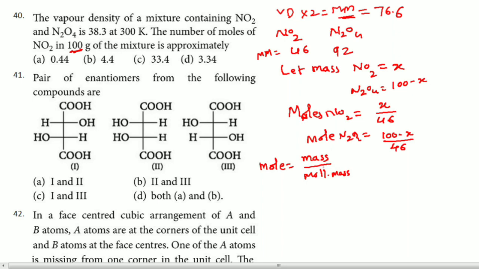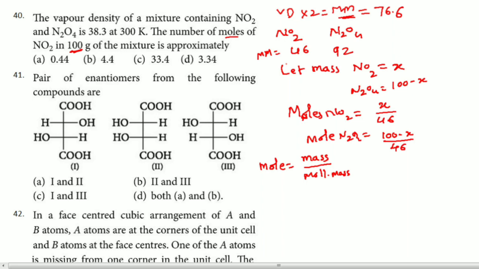Moles is equal to mass by molecular mass. What they are asking? Number of moles of NO2 in 100 gram of the mixture approximately. Fine, that is X we have to calculate in this particular case.